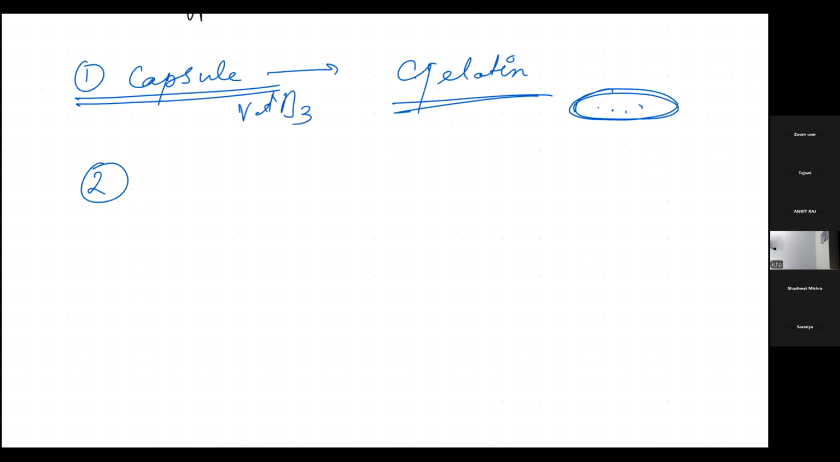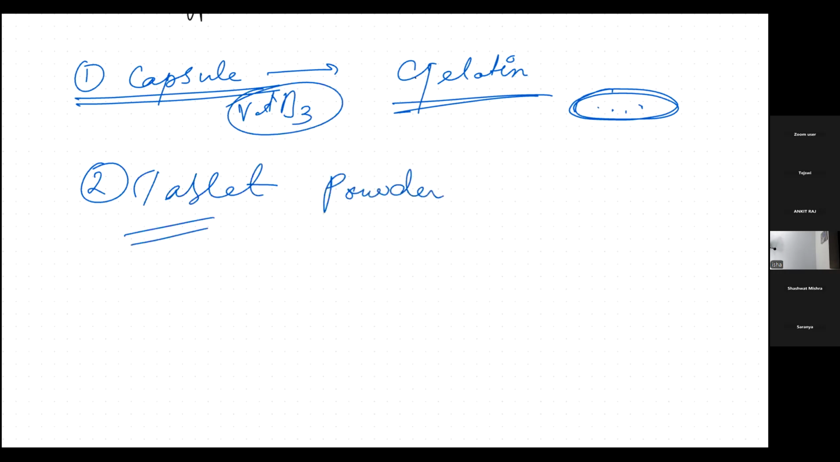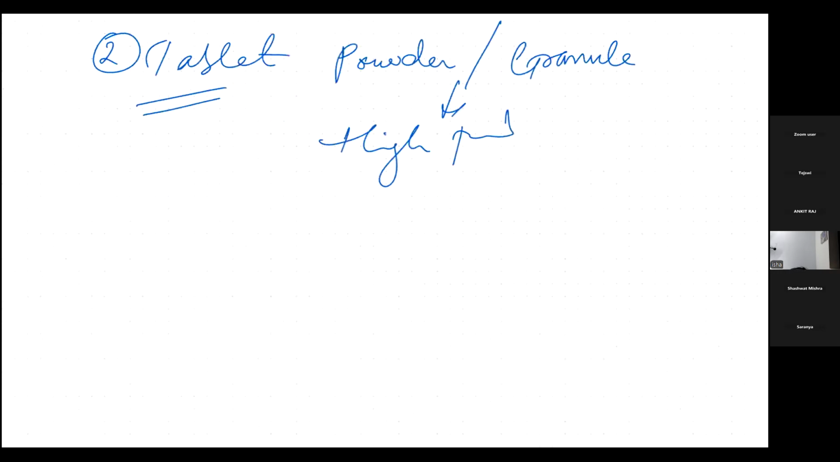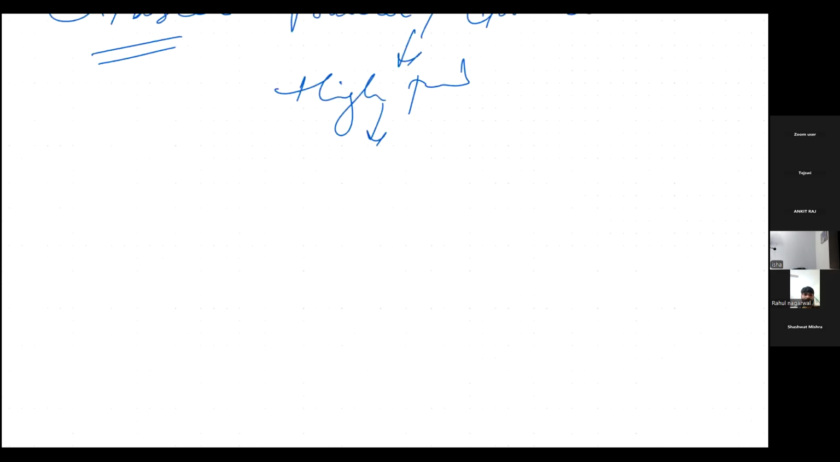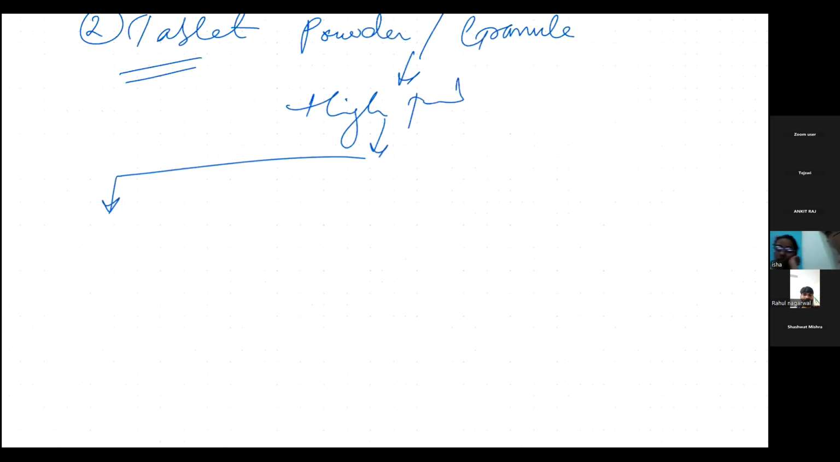Now if I talk about tablets, what are tablets? Tablets are nothing but any powder or any granule which, when put under very high pressure, will be punched into a tablet. Now tablets are of different types. This is a very vast topic. There are almost six types of tablets. We will see them quickly.